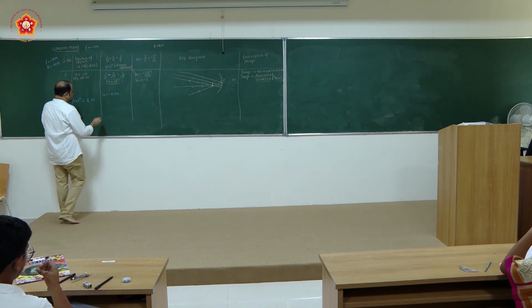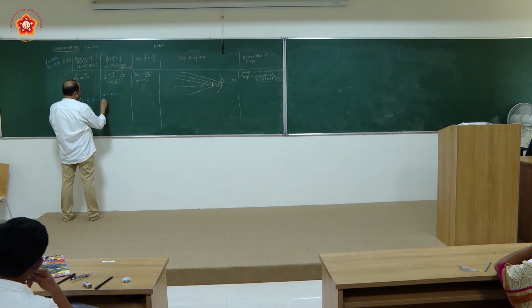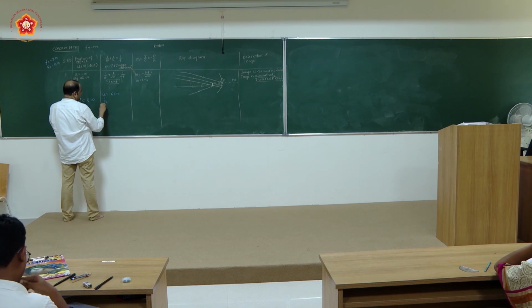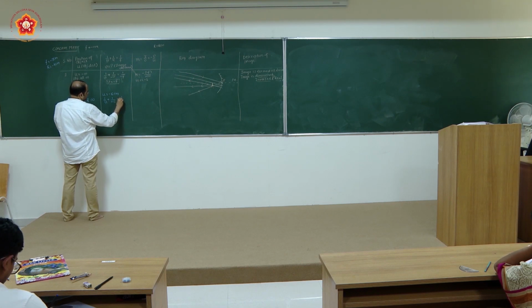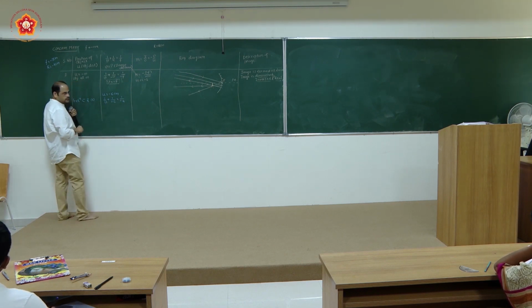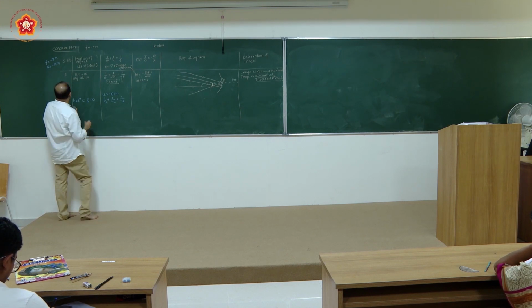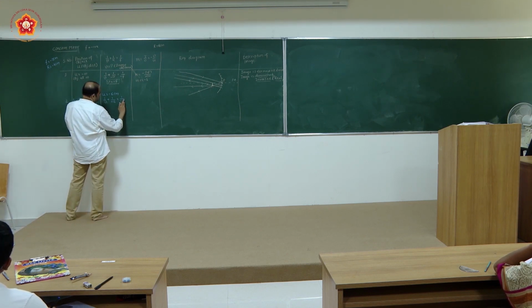Right? Then you will be writing here the formula 1 by v, that is to be calculated, plus 1 upon minus 6 is equal to 1 upon focal length. The focal length is minus of 4. Oh, yes, minus 2.